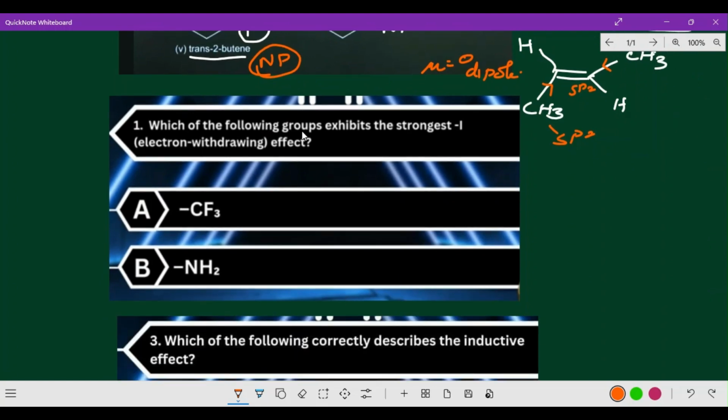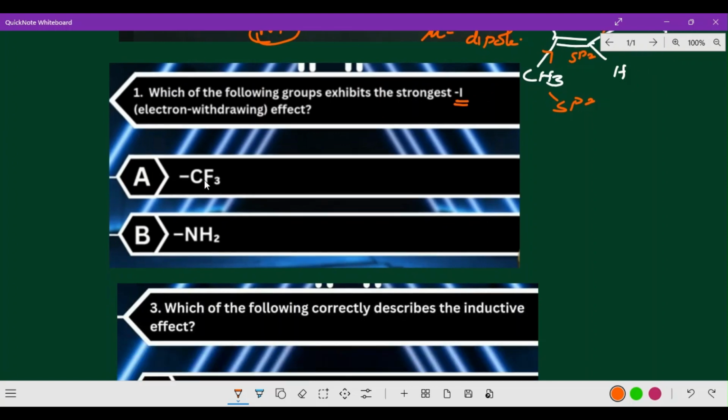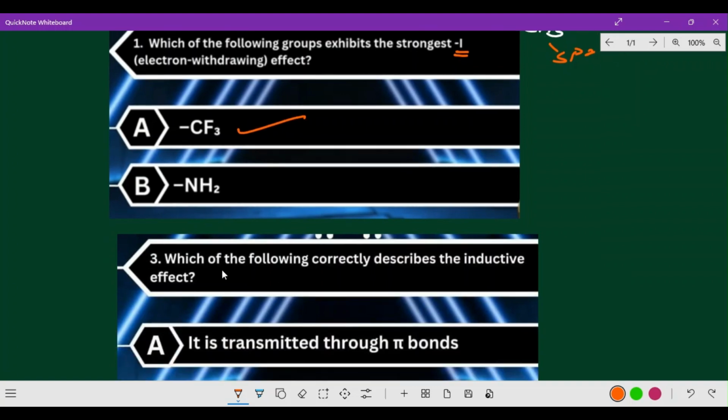Which of the following groups exhibits the strongest minus I effect, the electron withdrawing group effect? CF3 and NH2. The CF3, of course, because fluorine has the highest electronegativity in the halogen group, as well as here. Yes, this is the correct point. It's correct only.